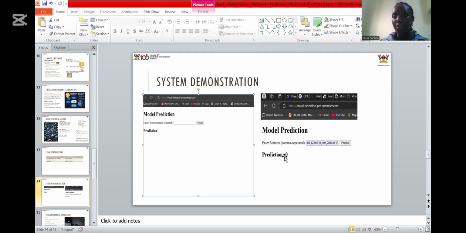We return a prediction of 0, which shows this person is good, not involved in fraudulent activities. If it returns a 1, that person is involved in fraudulent consumption. So this is what we have for now. Of course, we are working on improving the interface.